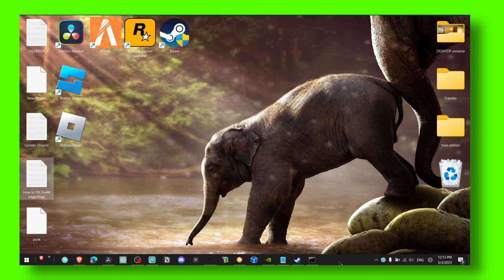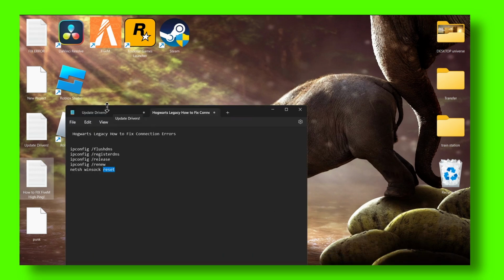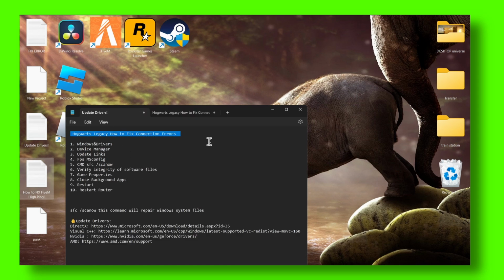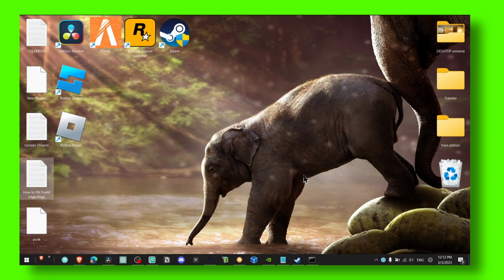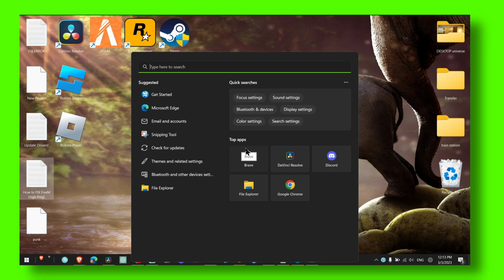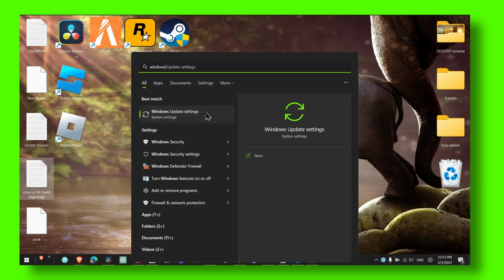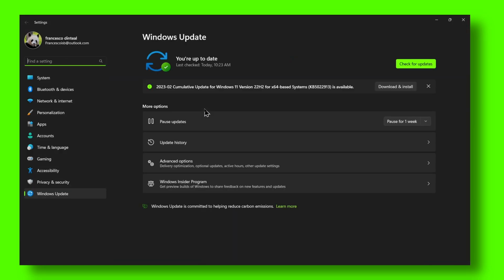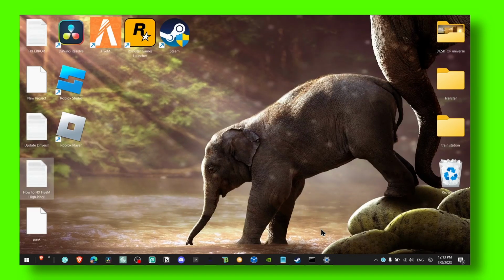You can also go here to Windows updates and update your computer. Sometimes when you have some Windows updates running in the background or waiting to be installed, it can give you some problems. At least that's the case for me, but maybe it will help you as well.